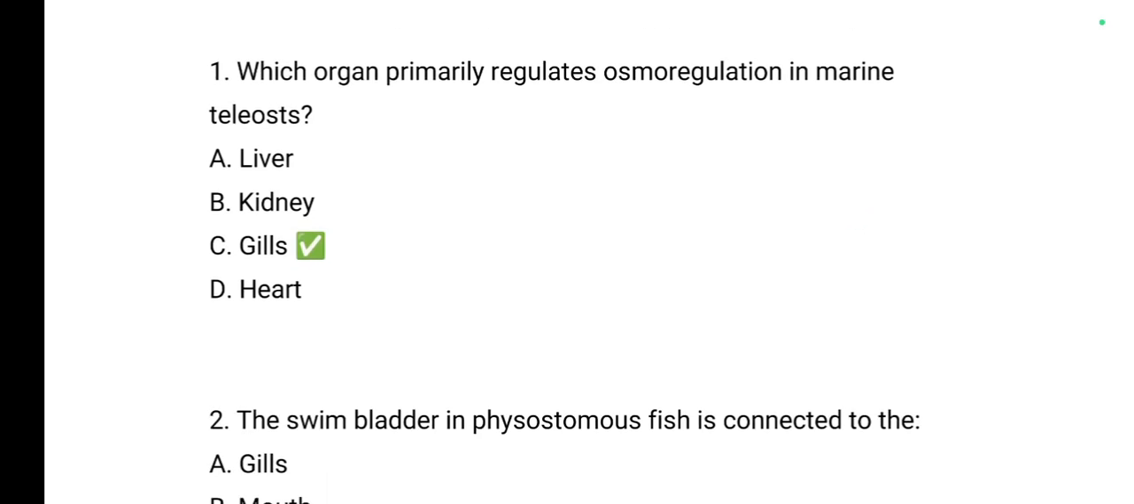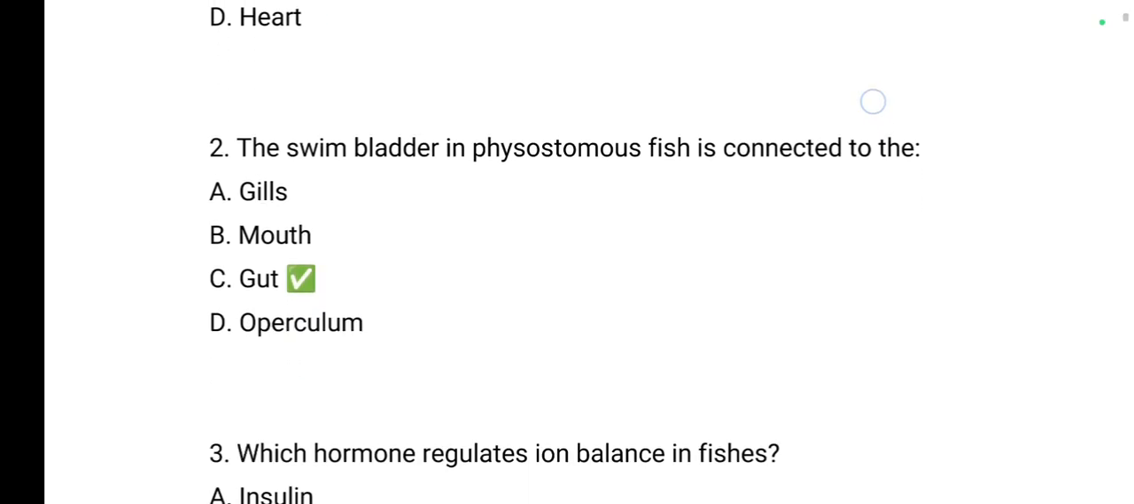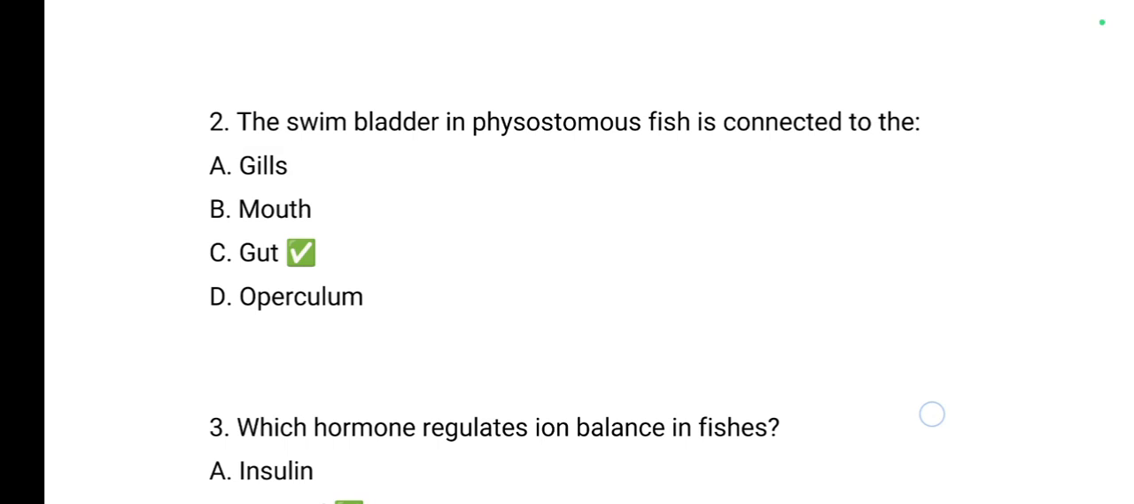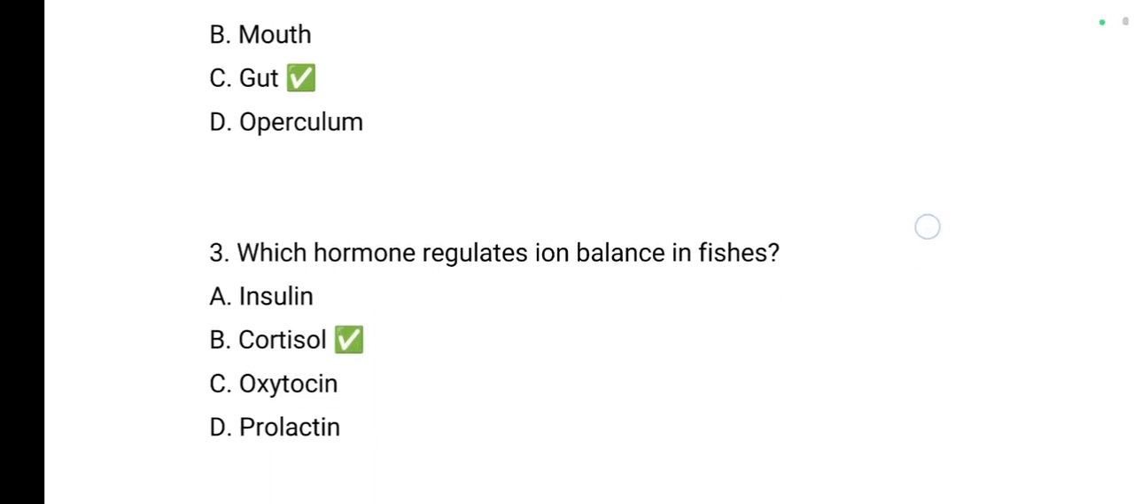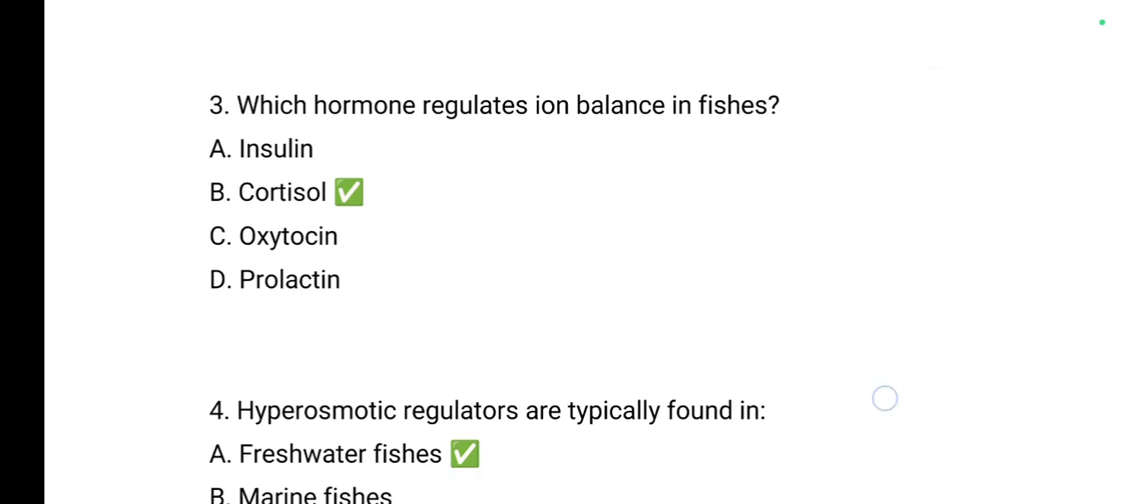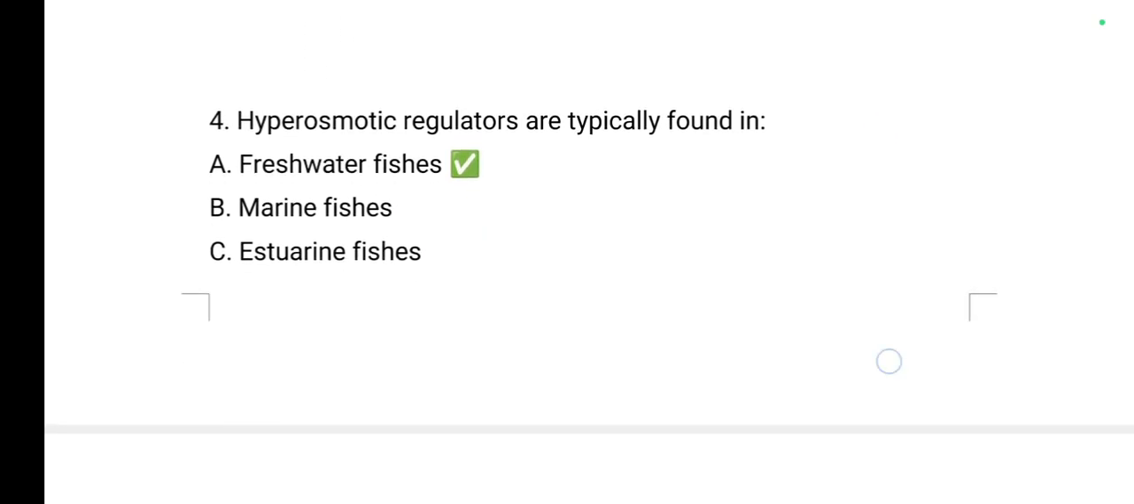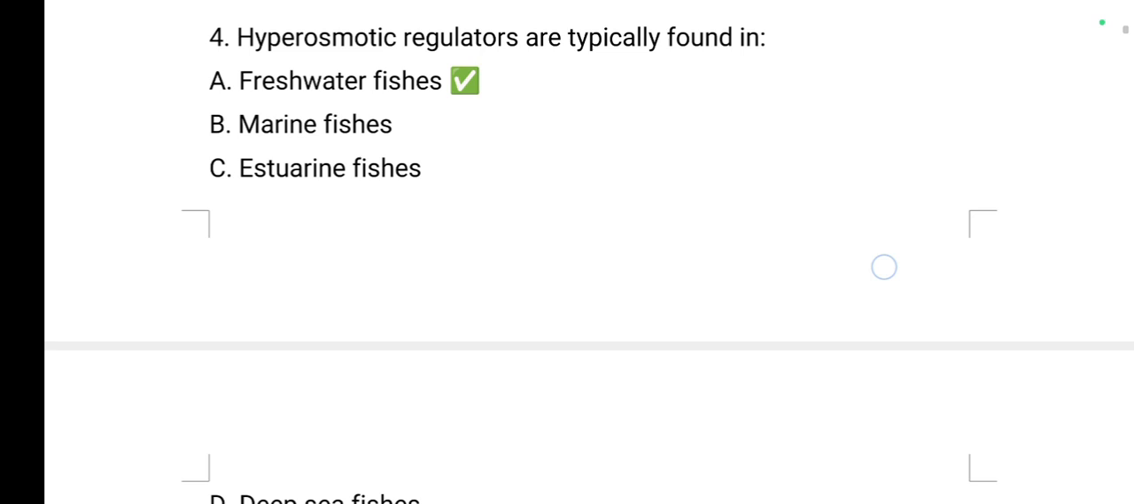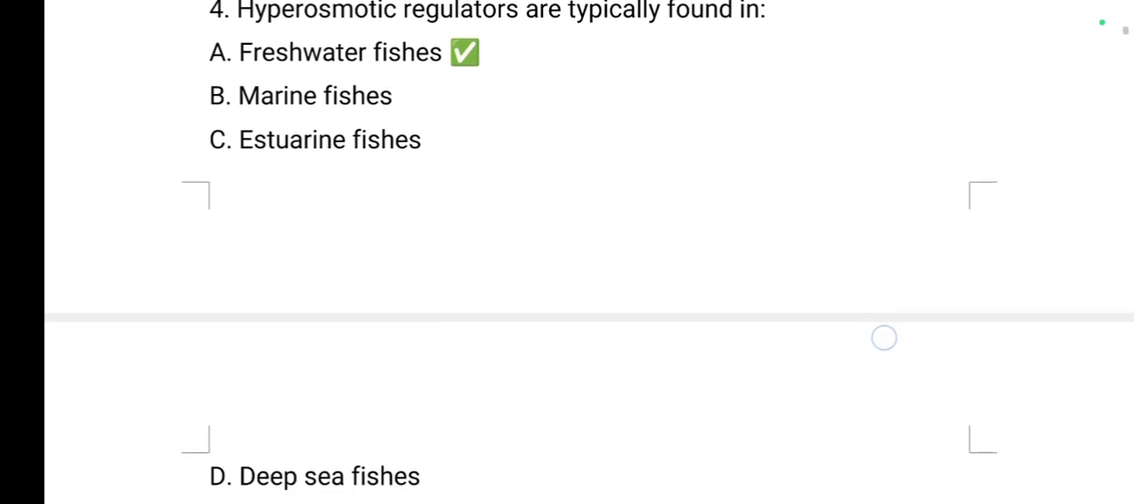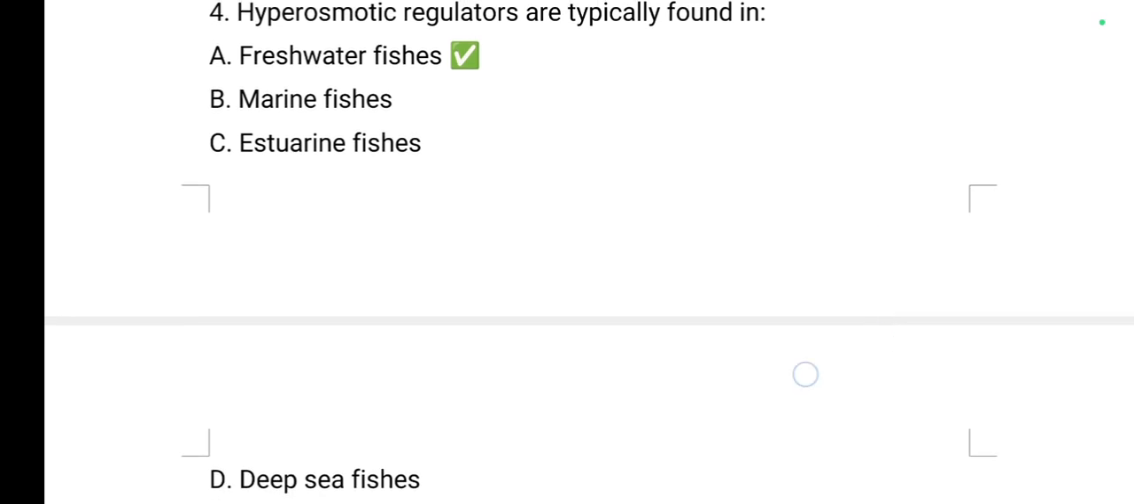First of all, which organ primarily regulates osmoregulation in marine teleost? The correct answer is gills. Swim bladder in physostomous fish is connected to the gut. Which hormone regulates ion balance in fishes? The correct answer will be cortisol. Hyperosmotic regulators are typically found in freshwater fishes.